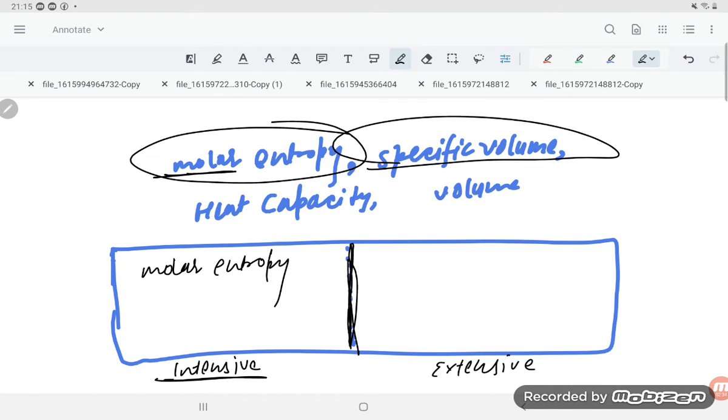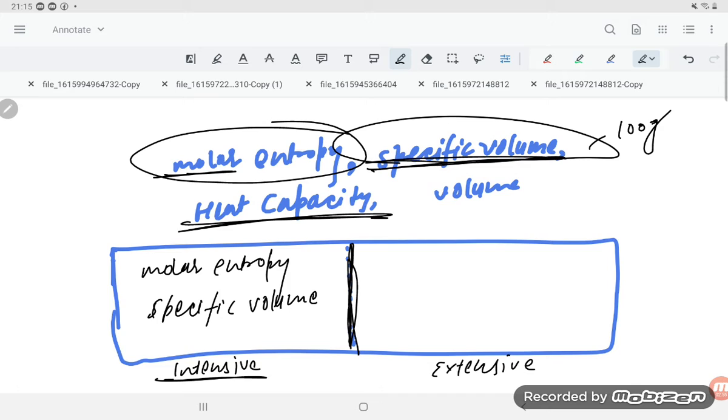Specific volume means the volume of 100 gram substance. So if you talk about the volume of 100 gram substance, it is already fixed, student, 100 gram is fixed. So specific volume is also fixed, okay.